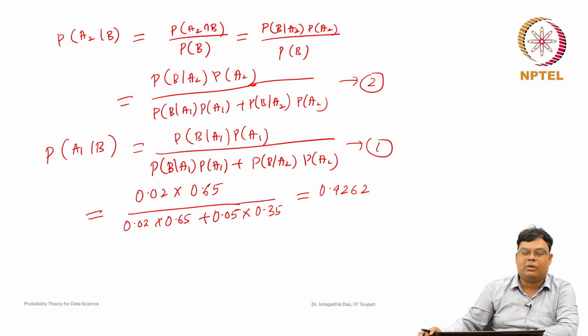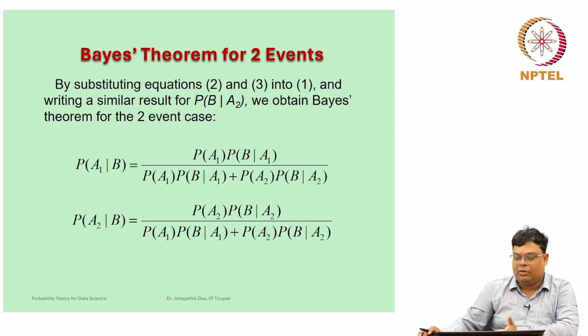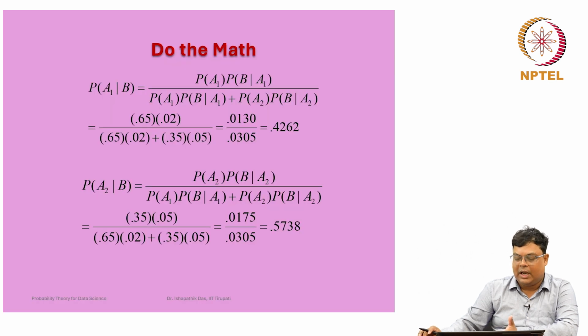You can go through it again, as whatever we explained is also given in the slides. A2 given B is also replaced, so you can try here. You replace the numerical values, and this is coming 0.5738. Now, if you add these two values, this should be equal to 1. So, this is known as Bayes theorem for 2 events.